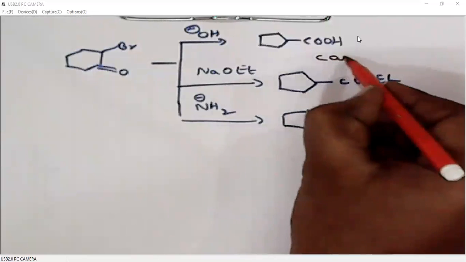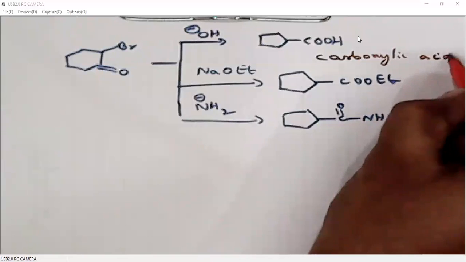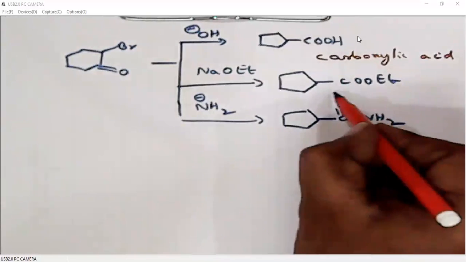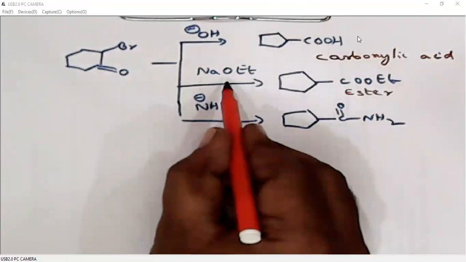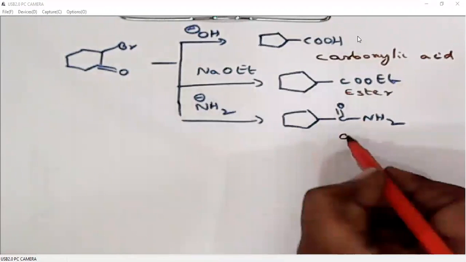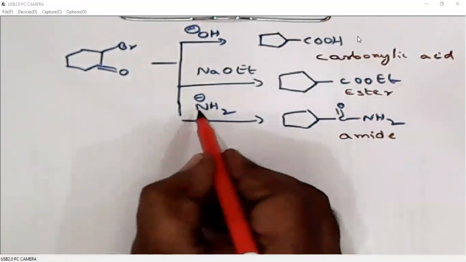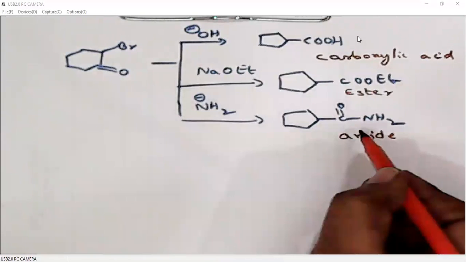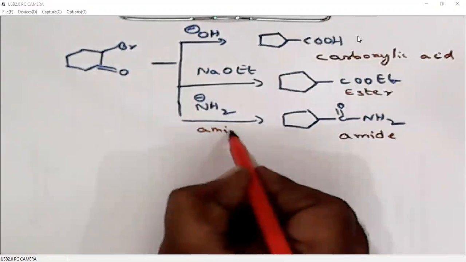So these are the three variations. Carboxylic acid when we use a hydroxide base, ester if we use an alkoxide base, and amides when we use an amide. NH2 minus is called amide. This functional group is also called an amide. Okay, so if it is sodium, sodamide.